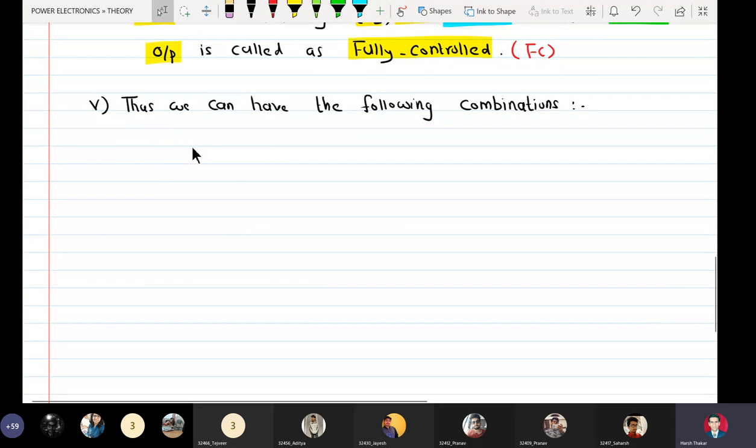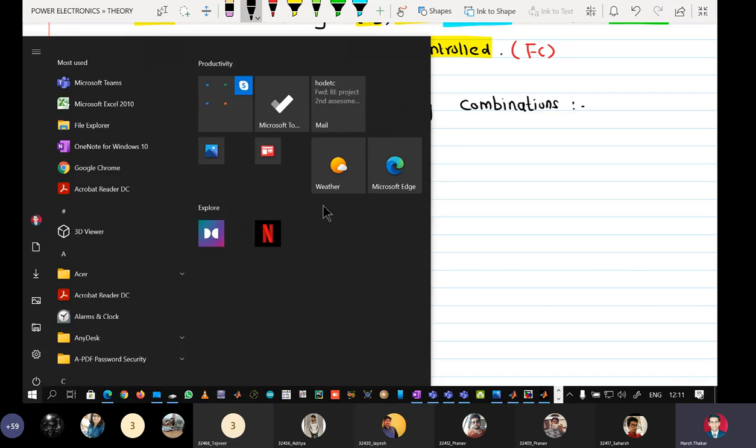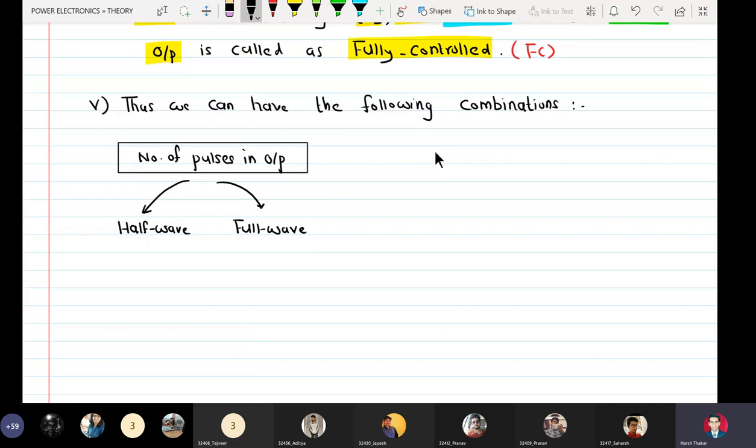Depending on the number of pulses in the output, we have two categories: half wave and full wave.